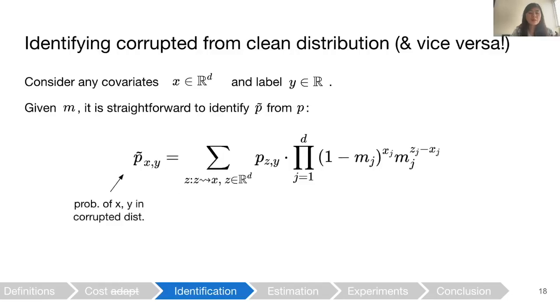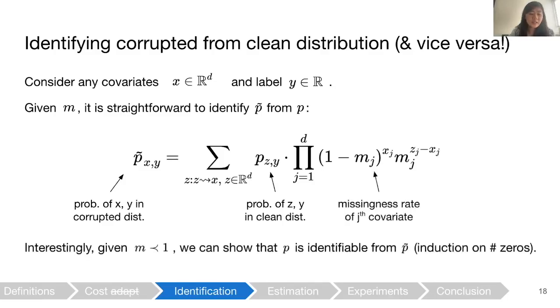We show that it's possible to identify the corrupted distribution from the clean distribution given missingness rates M. So consider the probability of any covariates x, y in the corrupted distribution. X could have come from any clean set of covariates Z such that X is M-reachable from Z. So we sum over all such Z, and we take the probability of those Z's in the clean distribution, and then for each covariate, we multiply by 1 minus M if it's not zeroed out, and by M if it would have been zeroed out. This identifies the corrupted distribution from the clean distribution.